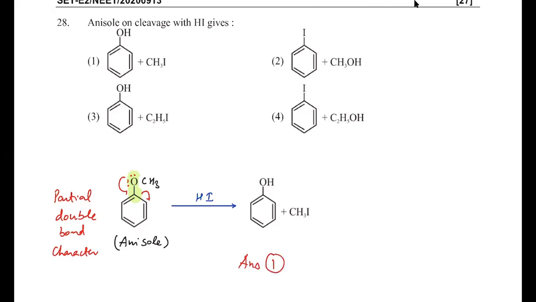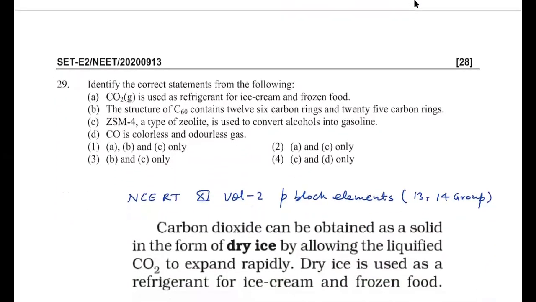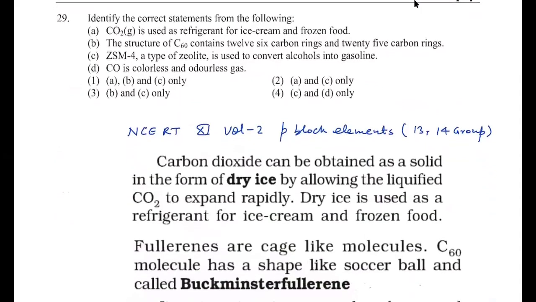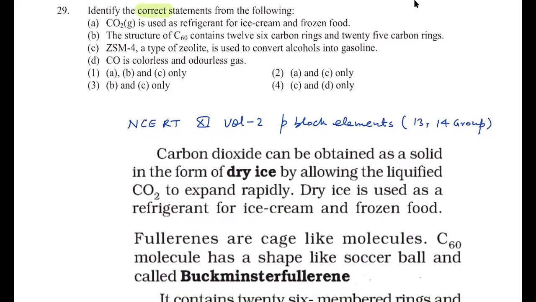Okay. Then the next question is given: identify the correct statement for the following. So this is also again a question copied from p-block elements of 13-14 group, class 11th volume 2 book. It's when CO2 is used as a refrigerant in ice cream and frozen food. So first look at the process. We have to mark the correct statement. And we know that CO2 gas cannot be used as a refrigerant. CO2 solid form, which is dry ice, can be used for this purpose. I have copied the paragraph from NCERT. You can look at the statement.